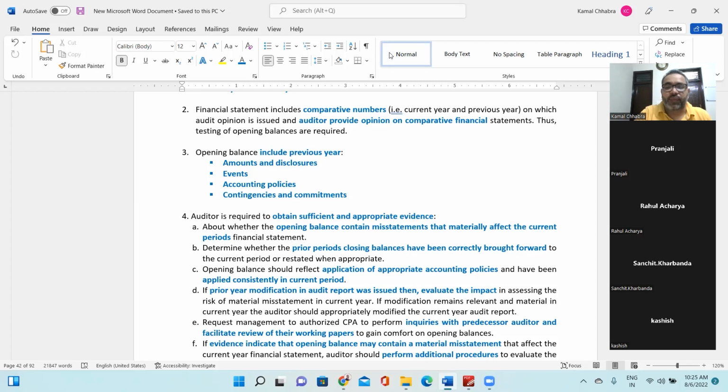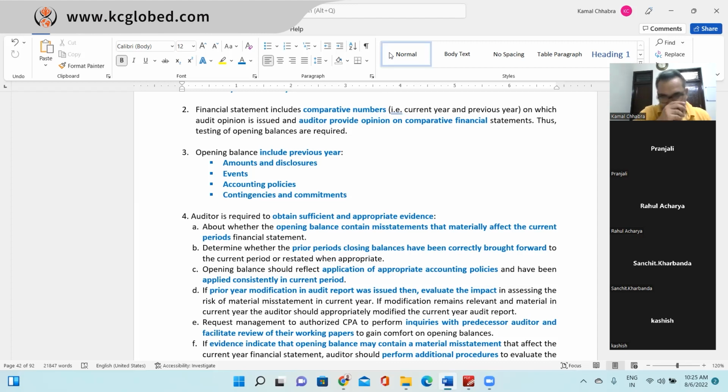If the company has them from the previous year, they also need to be disclosed, right? So what all things come under the opening balances? Previous year amounts, disclosures, events, accounting policy, contingency, and commitment. Make sense? Yes, sir.